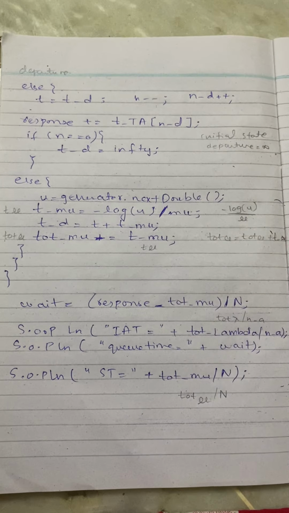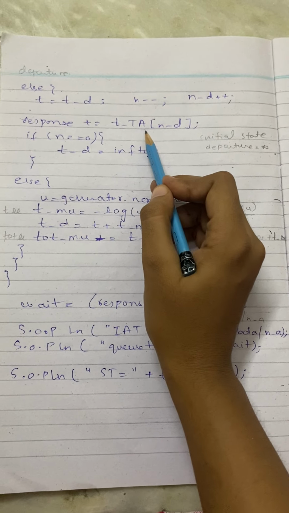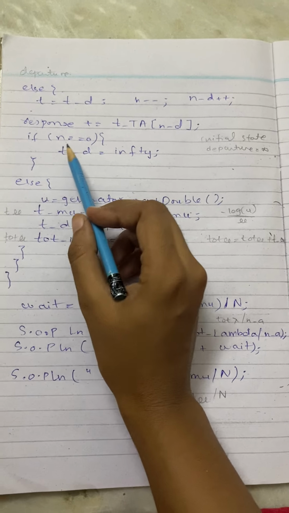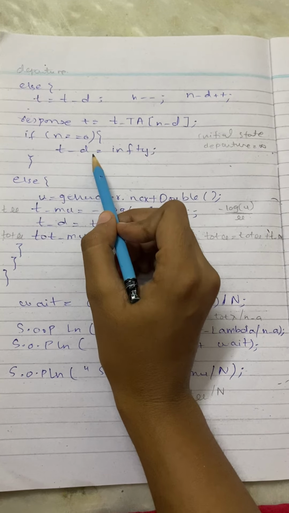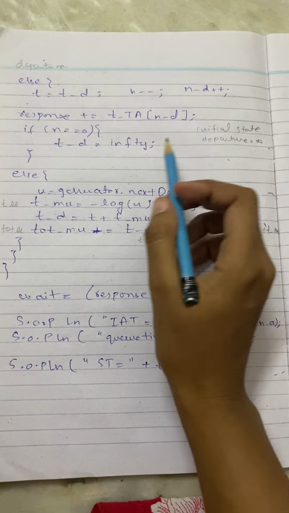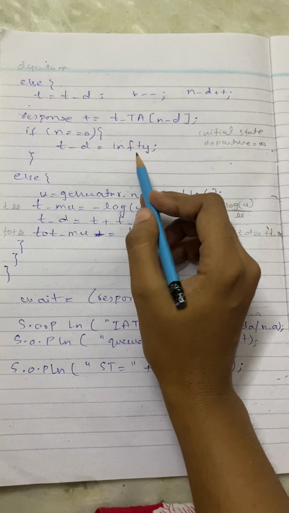ND is the departure event that we need to initialize in our TA array that we already initialized in our first basic step. Then we're gonna see if our system state is equals to 0, it's a basic initial nascent state, right? So what we're gonna do is put the departure event of that particular state into infinity.